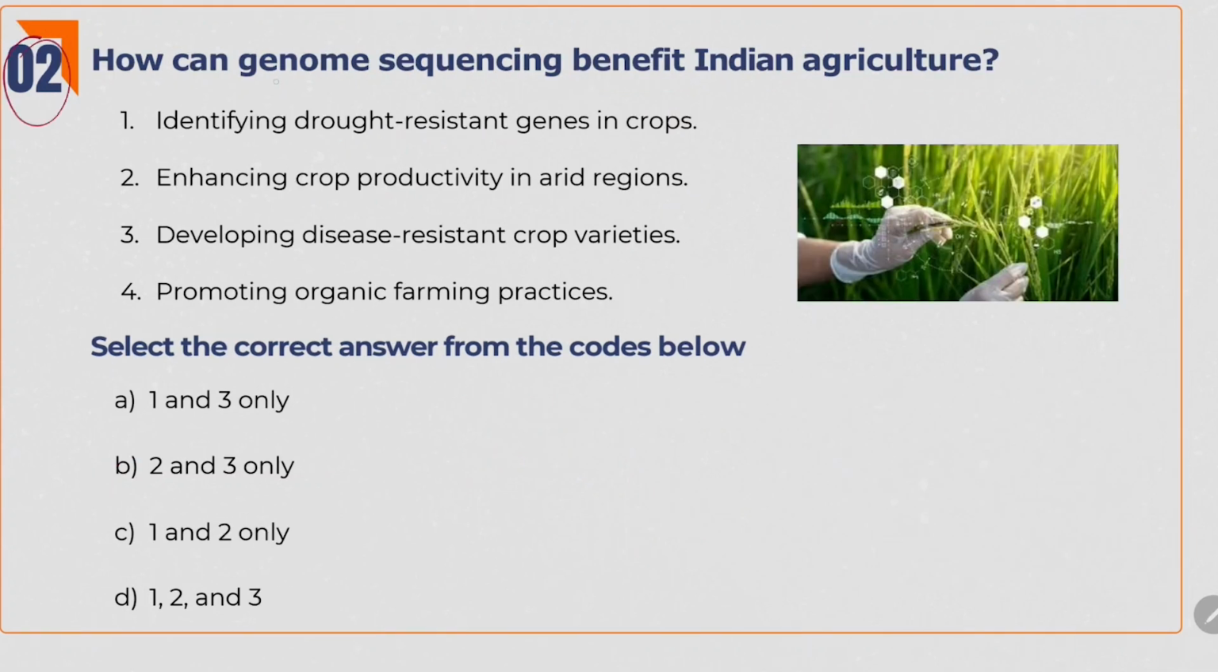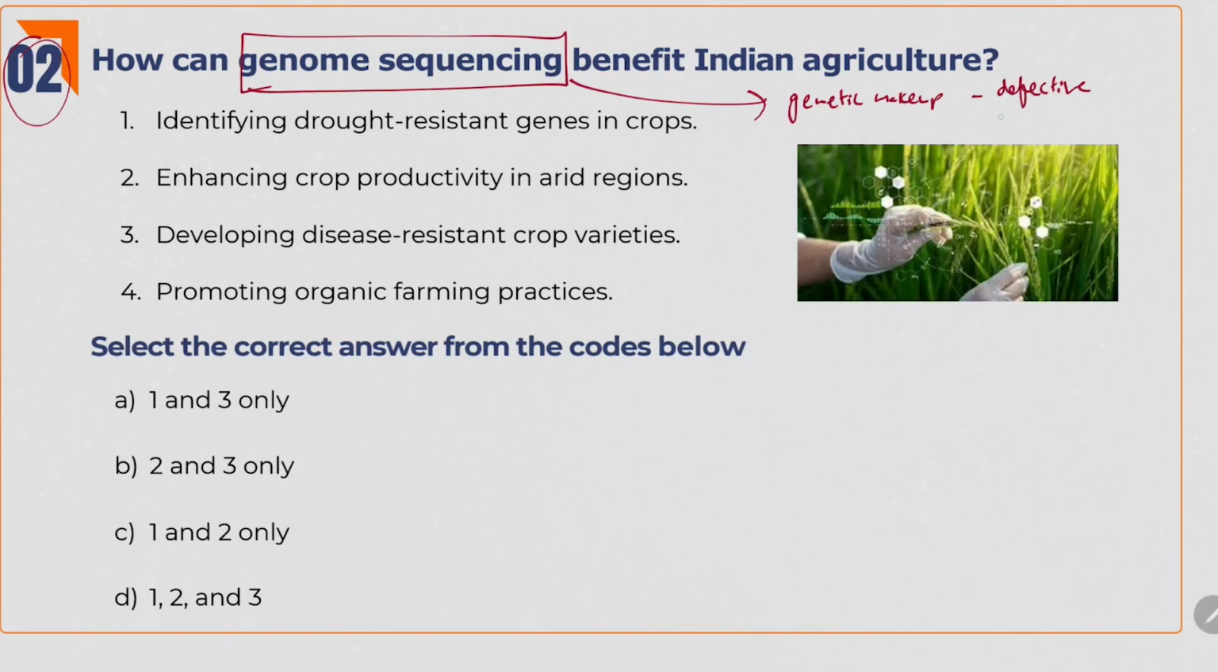Second one: how can genome sequencing benefit Indian agriculture? First we will see what genome sequencing is. Genome sequencing is understanding the genetic makeup of the crop, like what are the defective genes in that crop, which genes are responsible for the height of the crop, which genes are responsible for the productivity of the crop. Like this, with the help of genome sequencing, we can understand many underlying things about that crop.